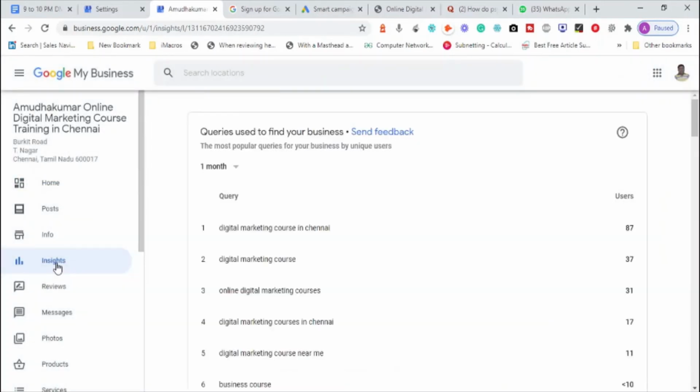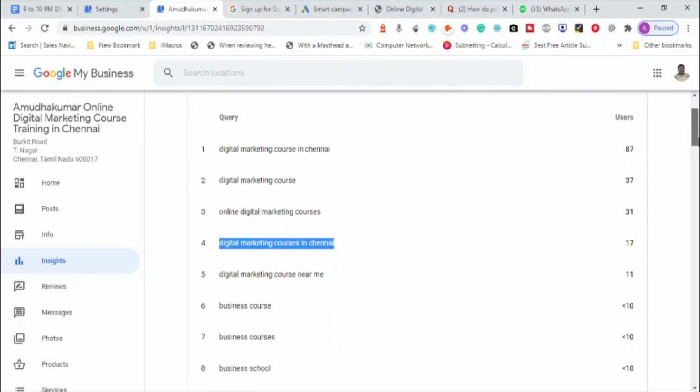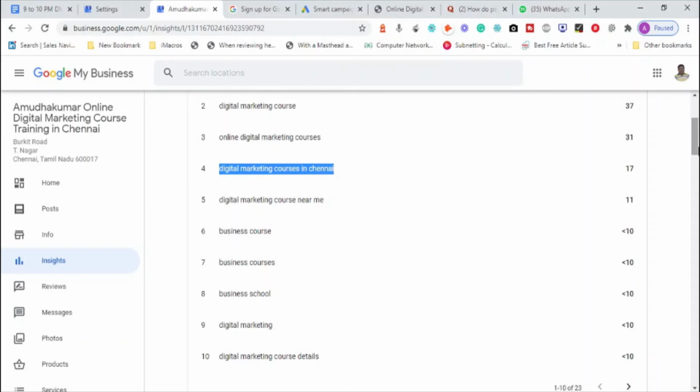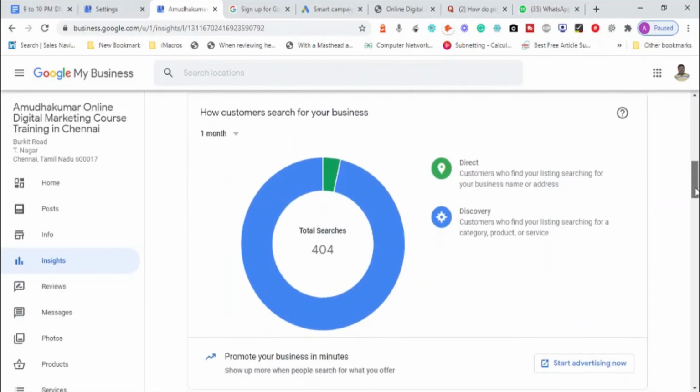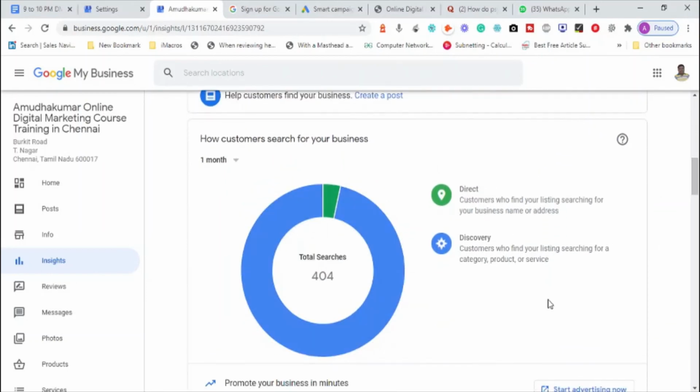Now you see, when I open insights, it is telling me that 87 people have come to my website by searching digital marketing course in Chennai in the last one month. 37 users have come by searching online digital marketing courses in Chennai. So people are searching digital marketing course, business courses online, digital marketing course details, and my website is always shown to people. A few people have come directly. 96.5% of people are exploring my business only through Google by searching online.